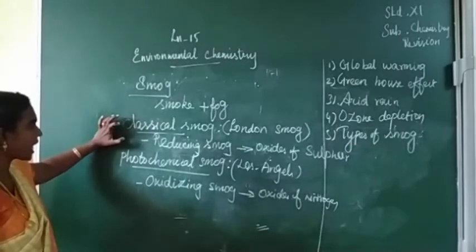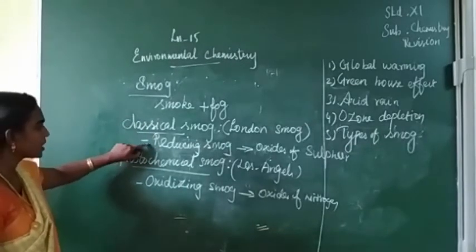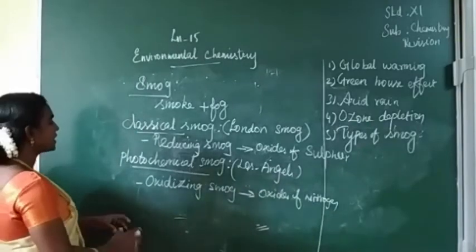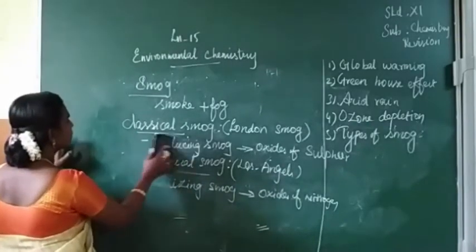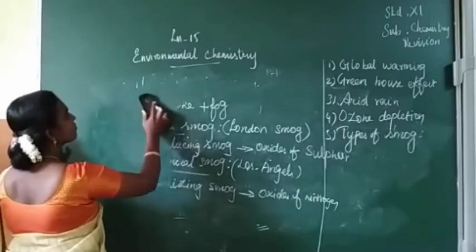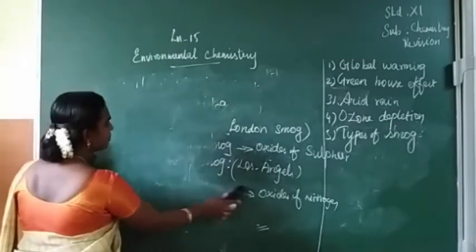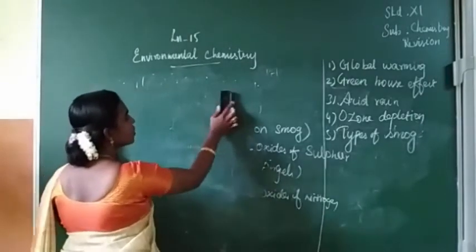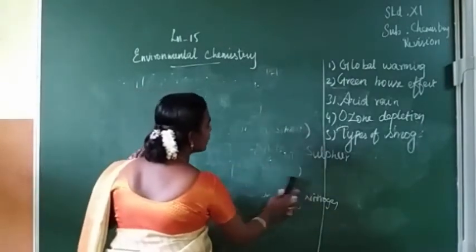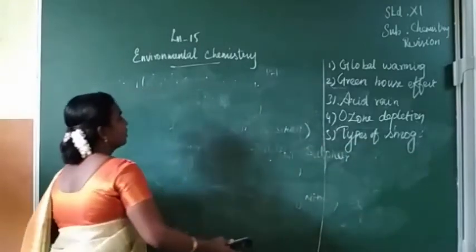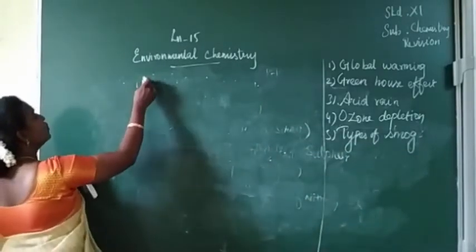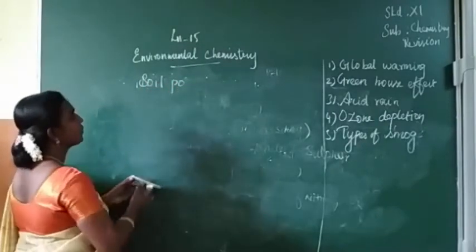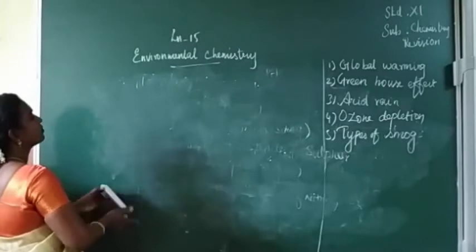So if a question is asked on the difference between them, these are the points you can note. Is it clear? Next we can see soil pollution. For the pollution in soil. So water pollution we can see afterwards.